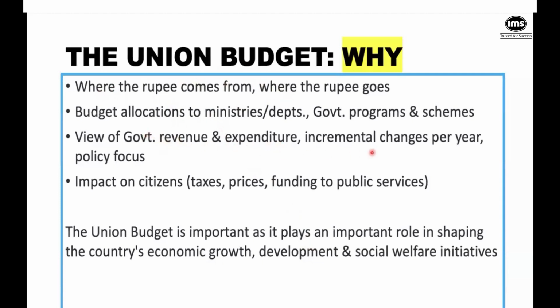Because we keep tracking, sometimes we see that more money is given consecutively for a couple of years, sometimes it drops. But we also get a very good view as to exactly where the government is focusing. What does the government believe to be the pivot that will take the economy forward? So what are the priorities of the government?